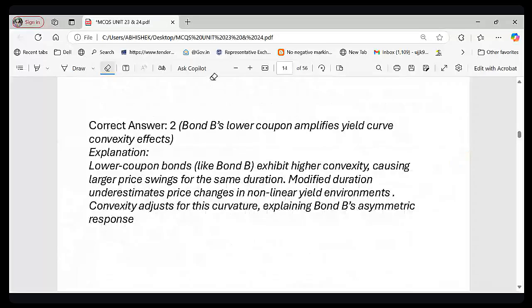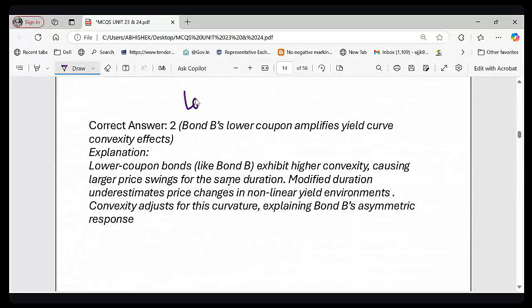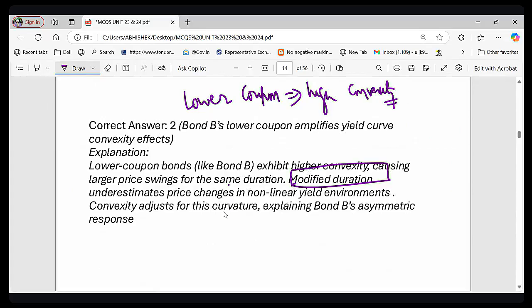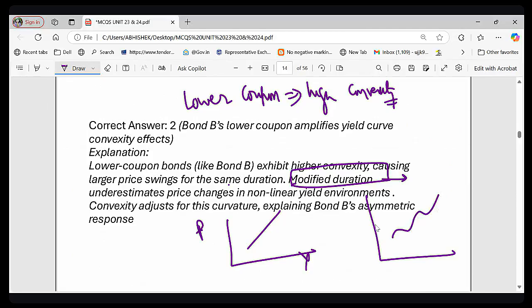So what we learned from this discussion is that a lower coupon bond means high convexity, meaning they experience larger price swings. Modified duration assumes a straight-line relationship between price and yield, but bond prices move in a curve-like fashion, and this convexity adjusts for this curvature.